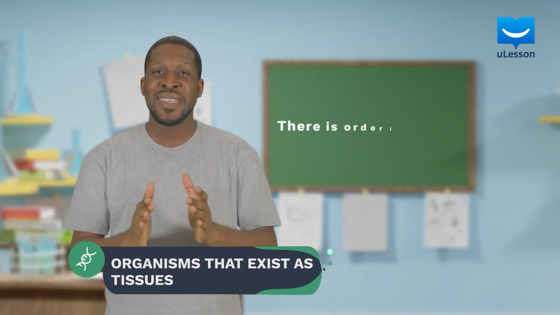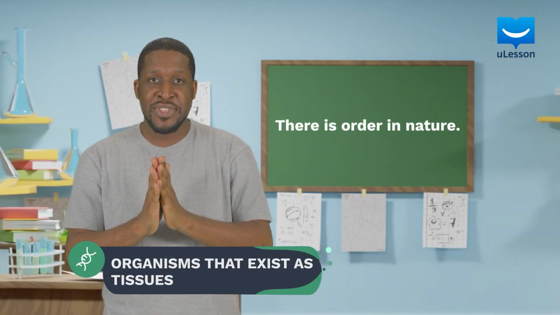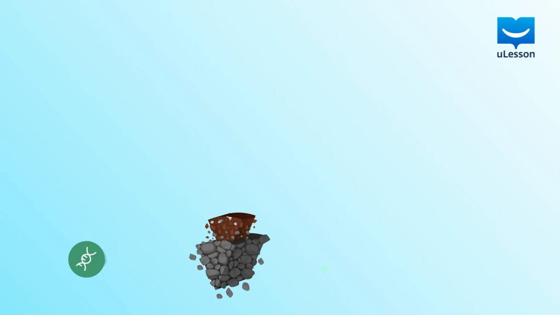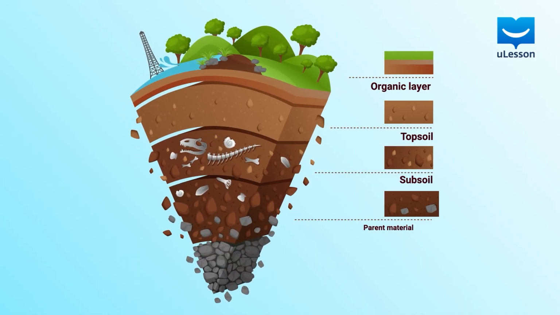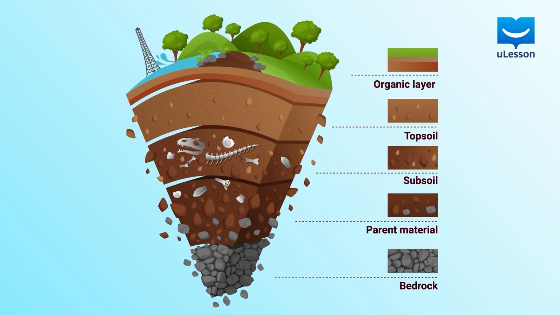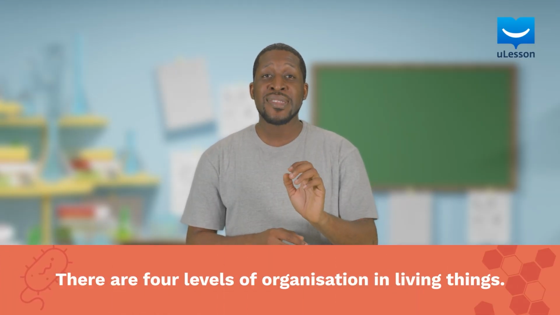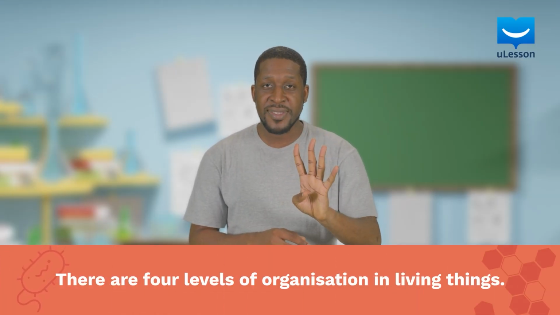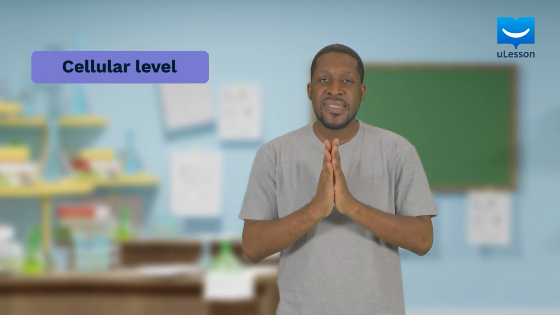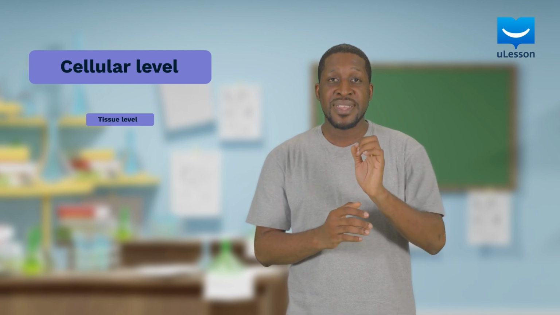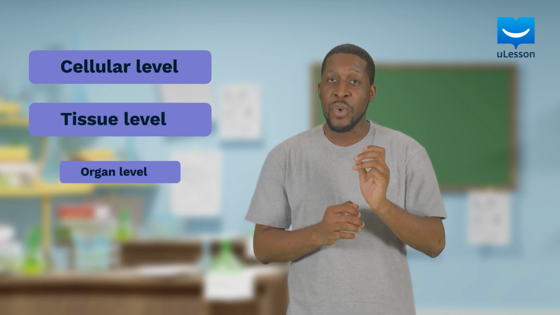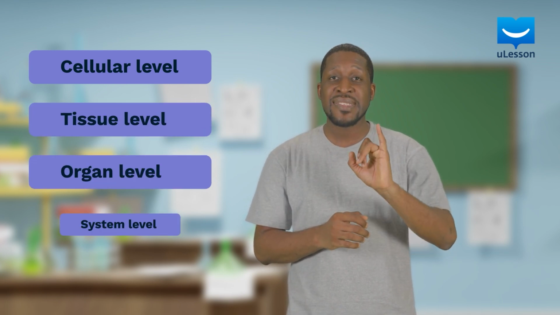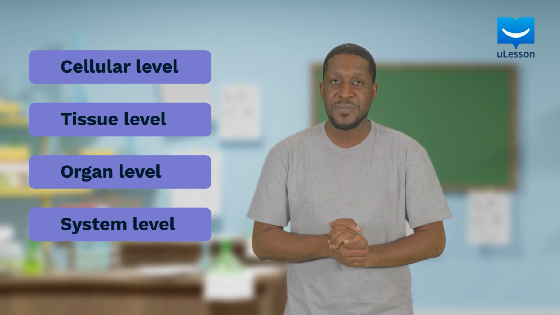Welcome back. There seems to be some level of order in nature. Things around us seem to be arranged in an orderly manner, from one level to the other. Now, living things are organized into 4 levels. Let's name them from the simplest to the most complex. The cellular level, the tissue level, the organ level, and the system level of organization.